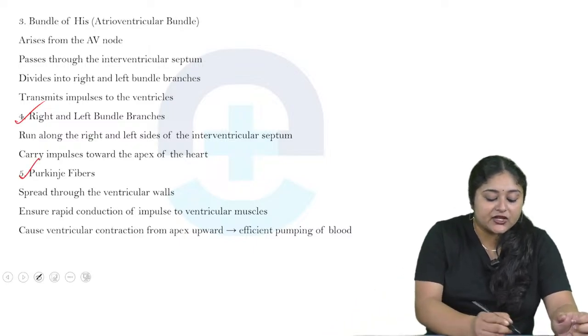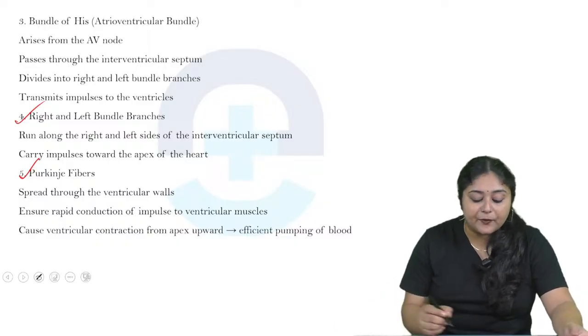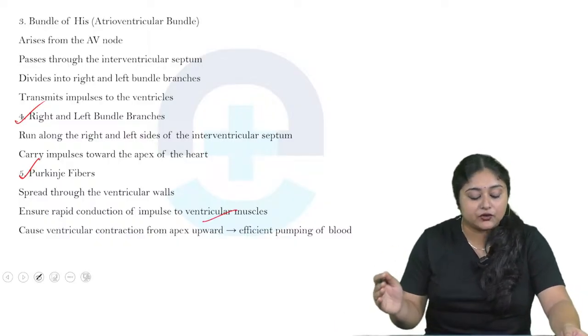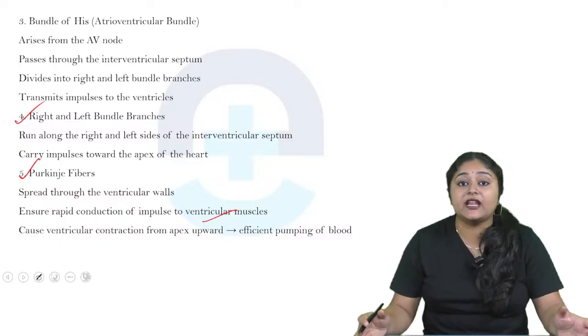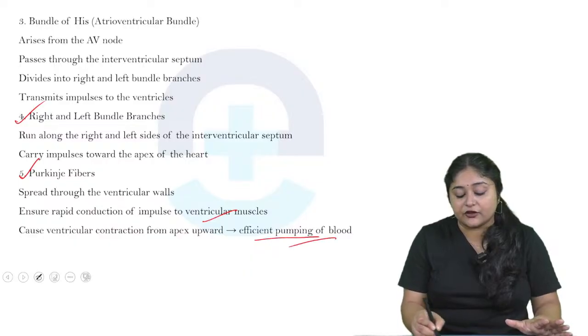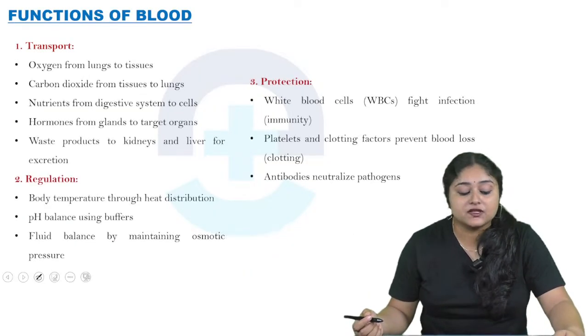Now come to the Purkinje fibers. They spread through the ventricular walls and ensure rapid conduction of the impulse to the ventricular muscles and cause ventricular contraction from the apex upward, which is mainly responsible for the efficient pumping of the blood.